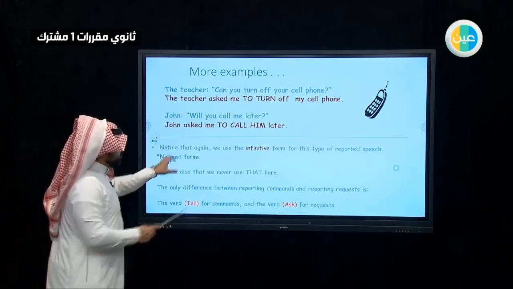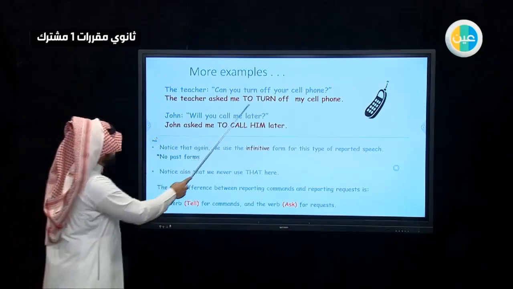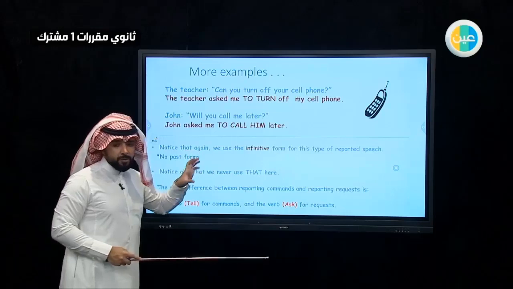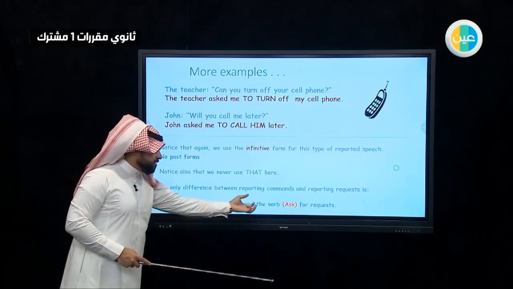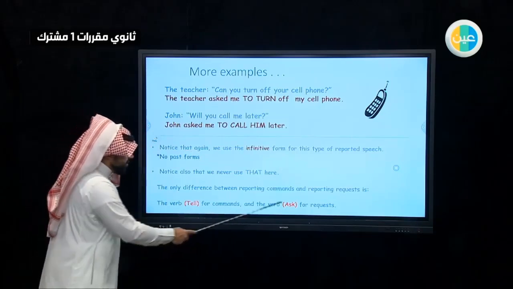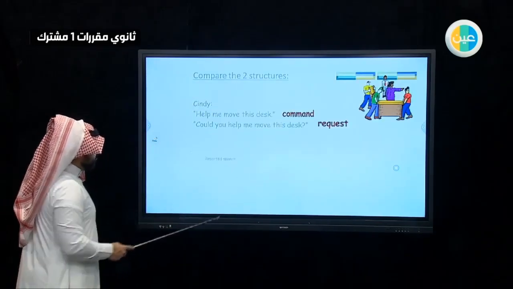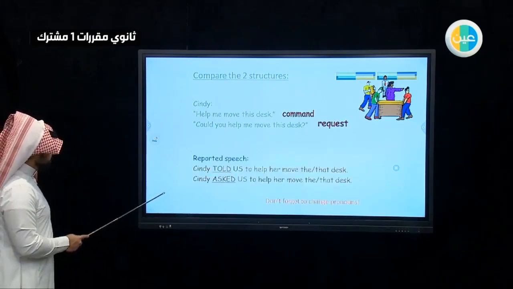So now notice that you have to use the present form for this, and the only difference between the command and request is tell and ask. So tell for commands and ask for requests. Here just one example. You can read it.